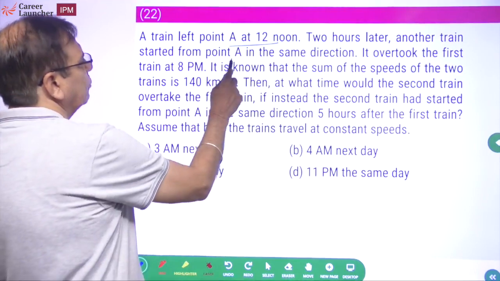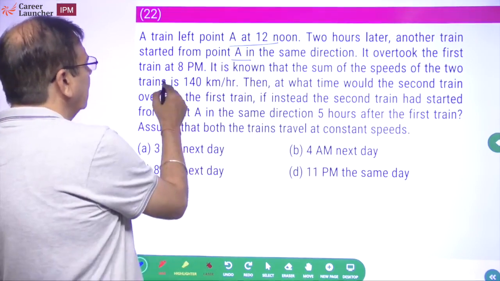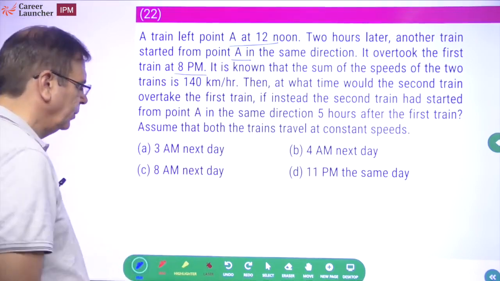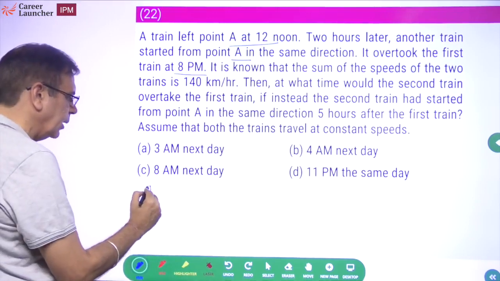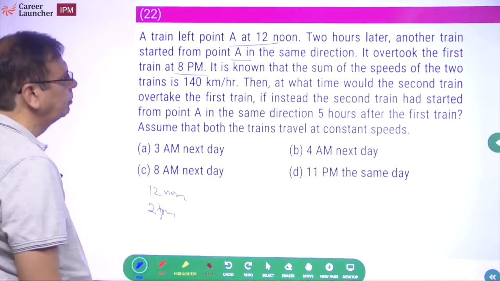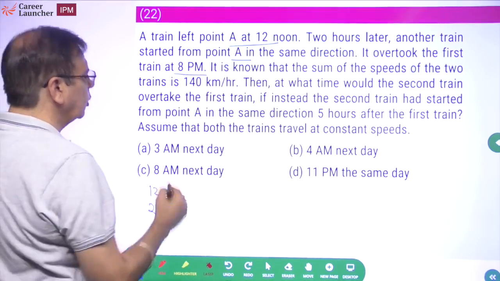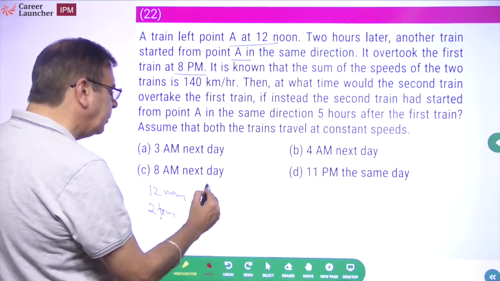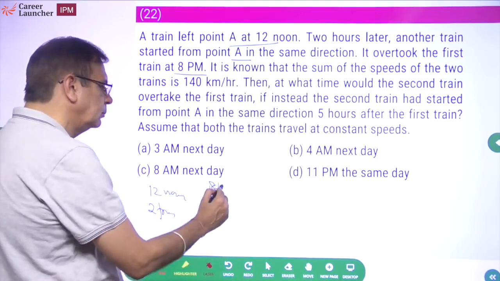2 hours later, another train started from point A in the same direction. It overtook the first train at 8 p.m. So पहली ट्रेन चली 12 noon. दूसरी ट्रेन चली 2 बजे, 2 p.m. Okay, it overtook the first one at 8 p.m. So at 8 p.m. both of them were together, right?